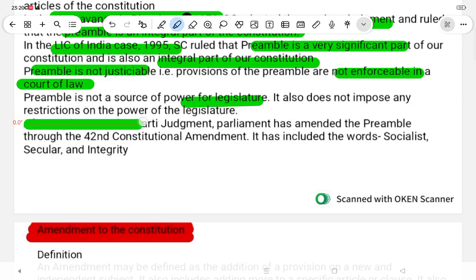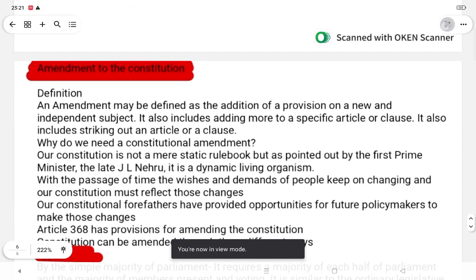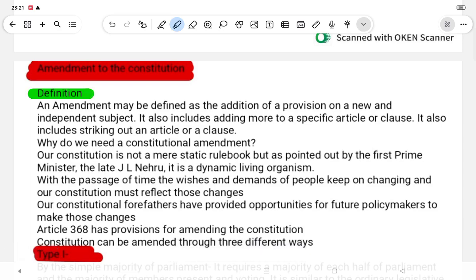After the Kesavananda Bharati judgment, Parliament amended the preamble through the 42nd constitutional amendment. It included the words socialist, secular and integrity. Amendment to the constitution: definition. An amendment may be defined as the addition of a provision on a new and independent subject. It also includes the addition of more specific articles or clauses. It also includes the striking out of articles or clauses.